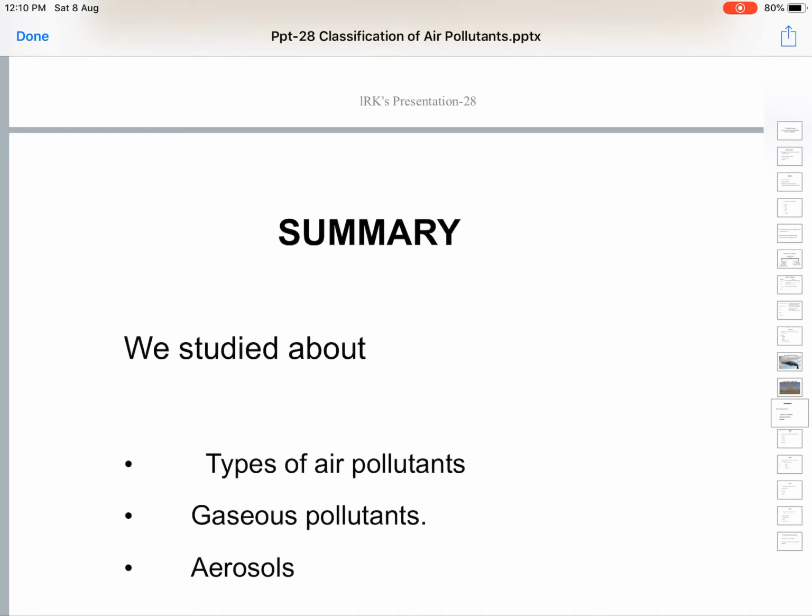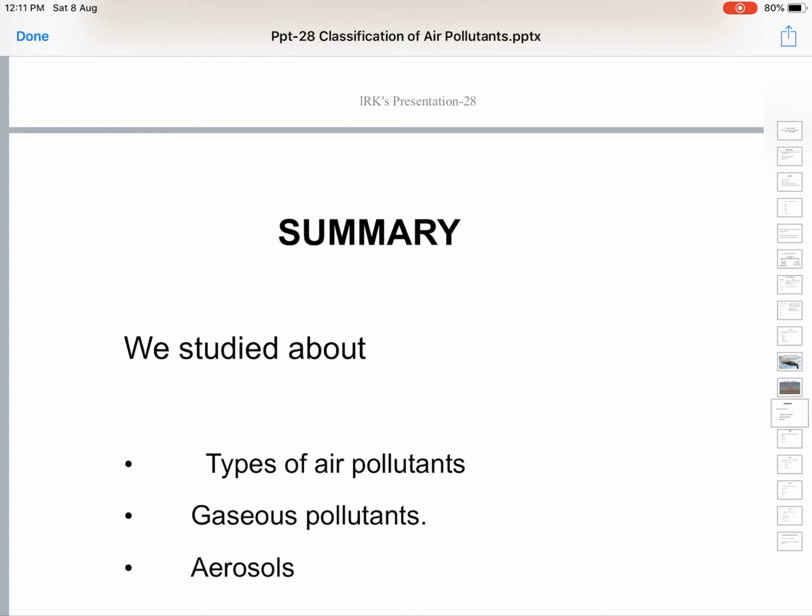These gaseous pollutants, as the name itself indicates, are in the gaseous state at room temperature. We have seen quite many examples of these gaseous pollutants, as also where they come from, where they originate from.